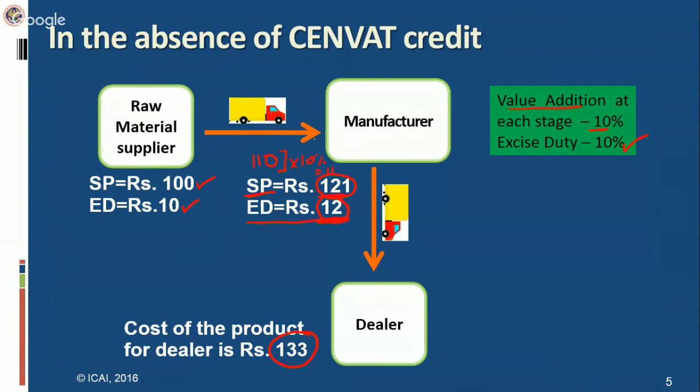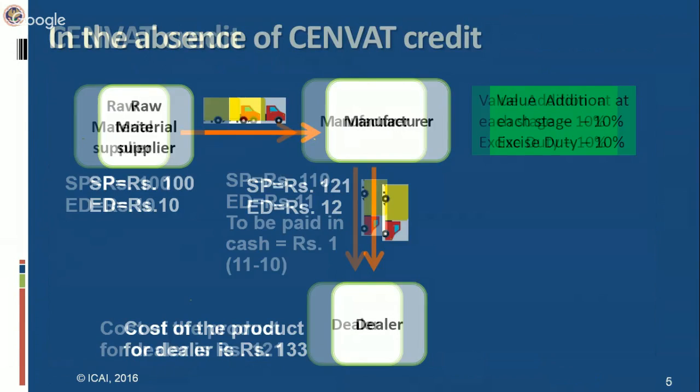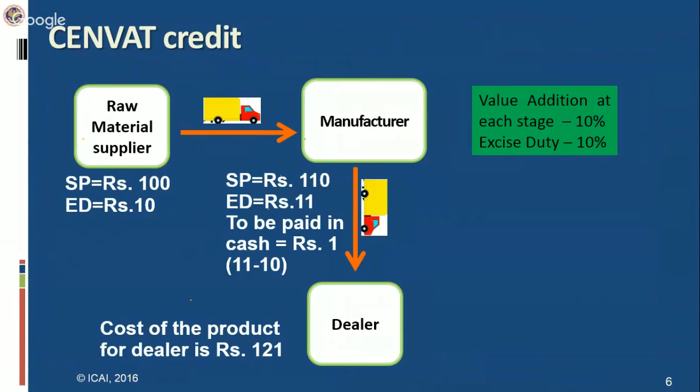Now let us see what will happen in case CENVAT credit is there. When the concept of CENVAT credit is there, we'll start from the same selling price of the raw material, 100, and the excise duty is again ₹10. Now the cost to the manufacturer will be only ₹100 and not 110, because this 10 will not form part of cost. It is CENVATable. CENVAT credit of ₹10 will be allowed to the manufacturer while paying excise duty on the final product. So cost will be 100 and on this value addition of 10% will be there. So his selling price will come out to 110 rupees, on which excise duty at the rate of 10% will be ₹11.